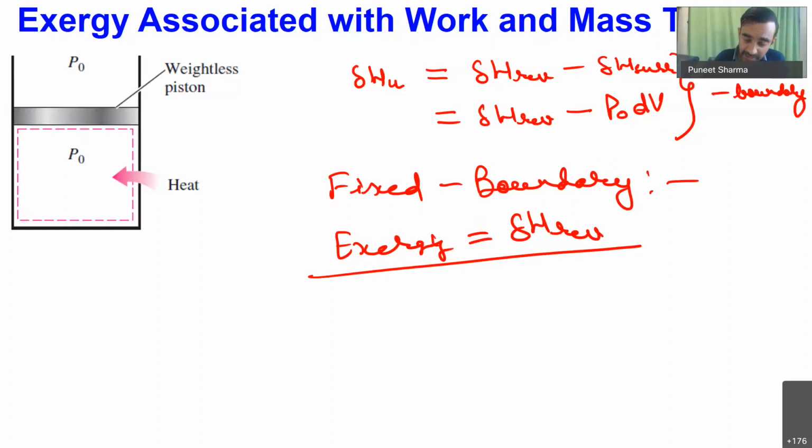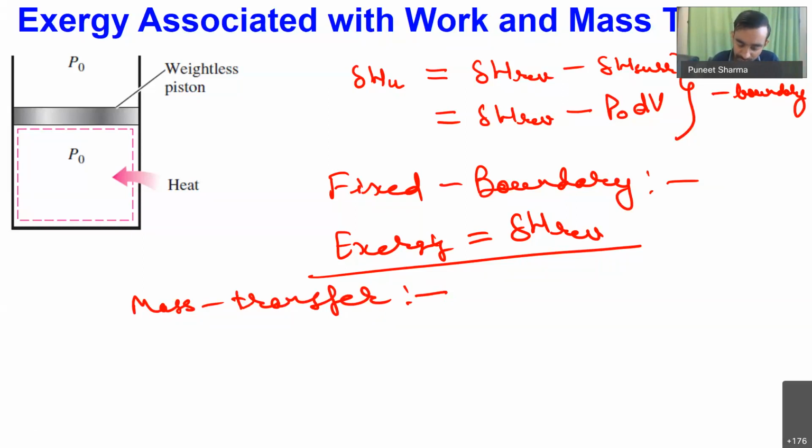Okay, then we are having the third, exergy associated with mass transfer. So when we are having the transfer of mass, obviously transfer of mass will be associated with some flowing stream. We will be having some flowing fluid which will be moving across the boundary of the system, and that will be actually causing our transfer.